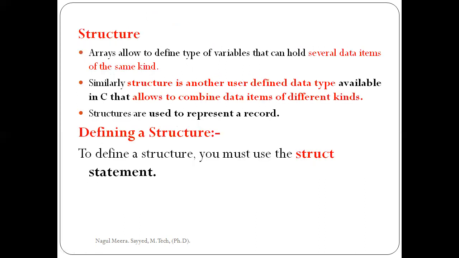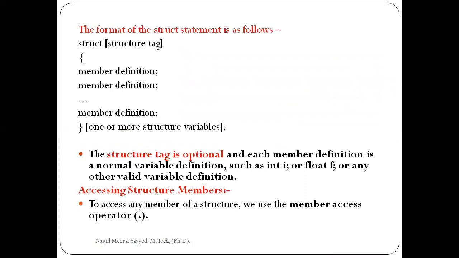Now coming to structures. What is the meaning of structures? Before that, an array is a collection of similar data types, but a structure is a collection of different data types. Structures allow us to combine data items of different kinds. They are used to create different types of records like student or employee. We can define a structure using the struct keyword.